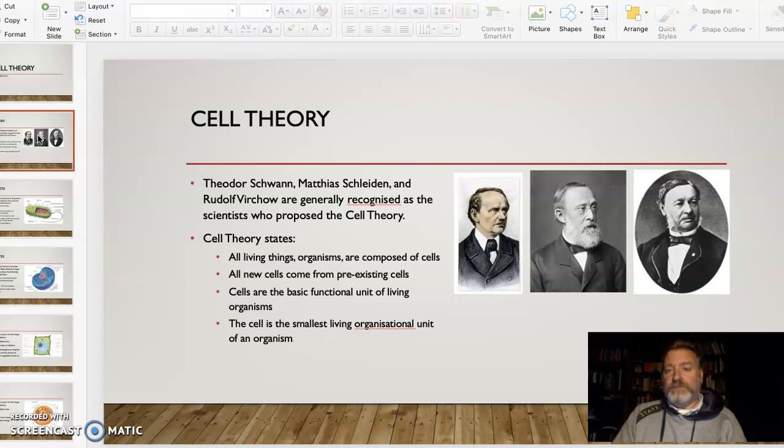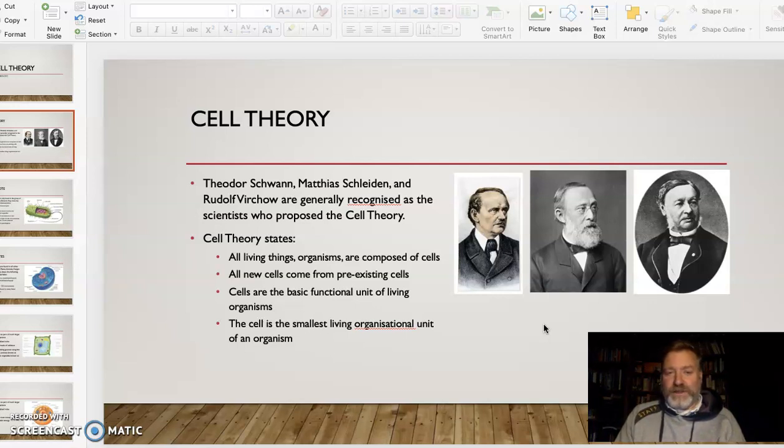So the cell theory is sort of given to these three guys, but it's well known that they worked with a lot of other scientists and used the work of a lot of other scientists, to the point, in fact, this guy in the middle here, Virchow, is well known for having stolen his students' work. So we should probably remember his students, but no one ever remembers his name. Anyway, so these guys, Theodor Schwann, Matthias Schleiden and Rudolf Virchow, are recognised as the people who put forward these main points that make the cell theory as we know it.